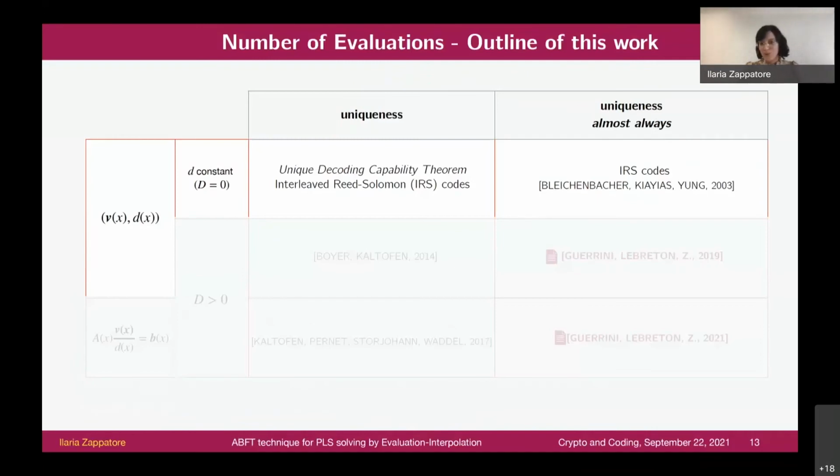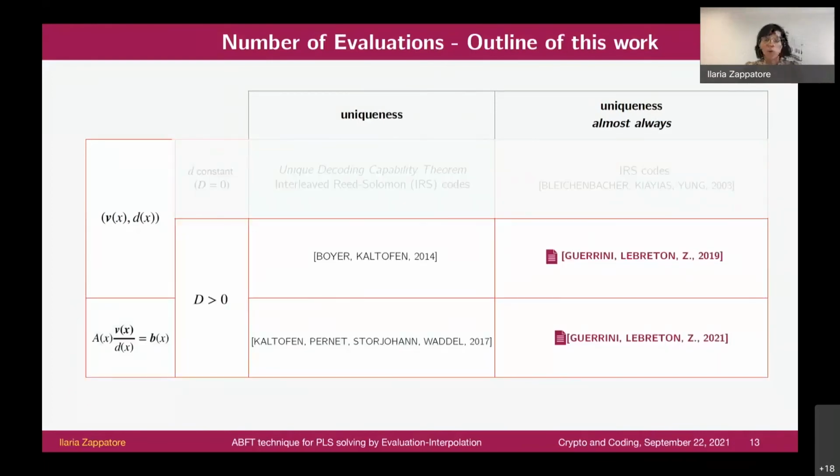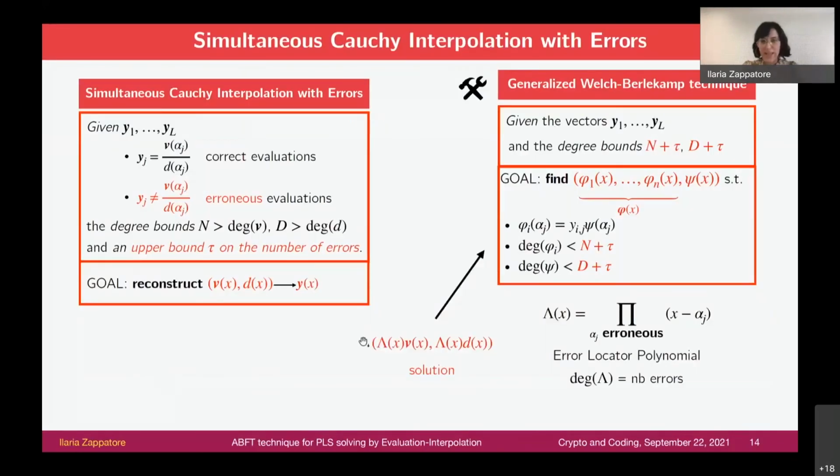Okay, so we have seen the decoding of interleaved Reed-Solomon codes. So what we do in our papers is to apply this technique for solutions of vector rational functions and solutions of systems of linear equations. Basically, the idea is the same.